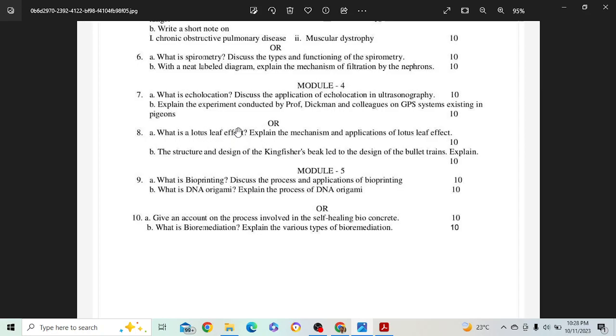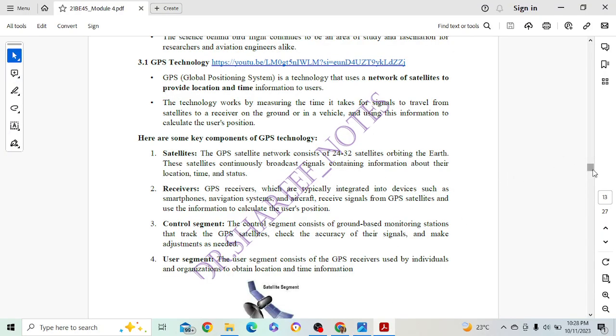Then, what is the Lotus effect? Explain the mechanism and application of the Lotus effect. Again, it's a direct question.